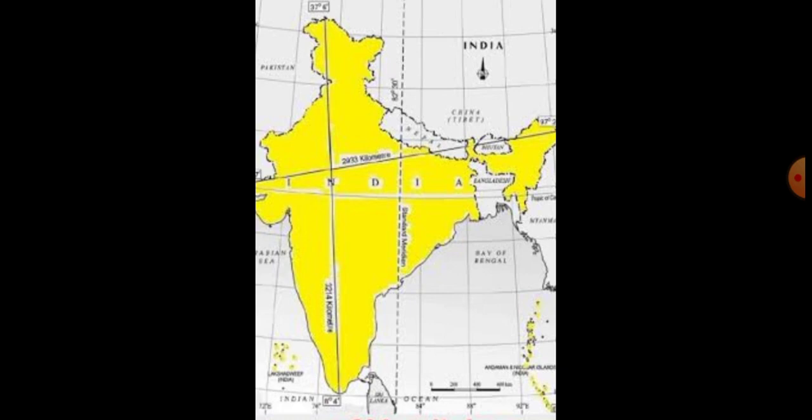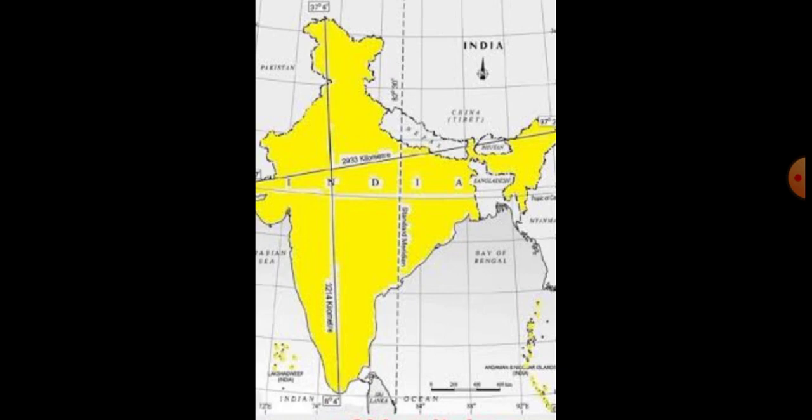It occupies 3,214 kilometers. This north-south corridor extends from Indira Col in Jammu and Kashmir in the north. Listen very carefully. It extends from Indira Col, Jammu and Kashmir in the north, to Kanyakumari in the south.